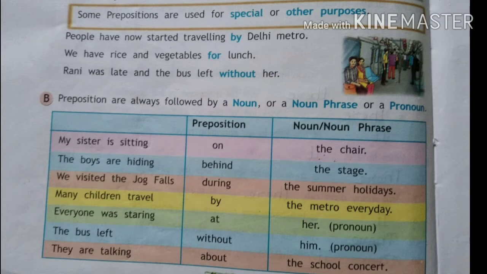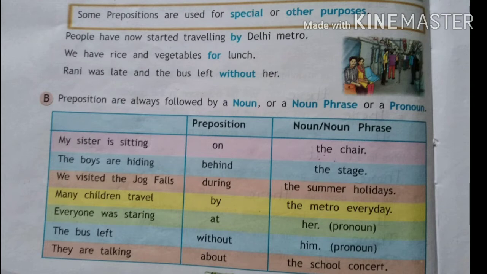We have rice and vegetables for lunch. Rani was late and the bus left without her. So here, by, for and without are used for another purpose, not for showing the time or place where it is happening. Here it is connected with the noun to show how it is done.